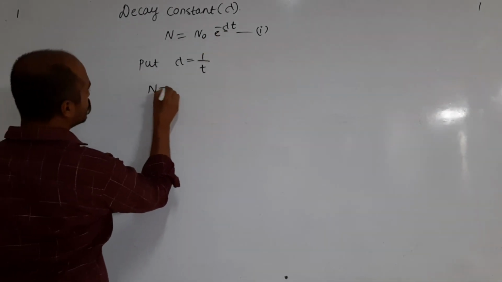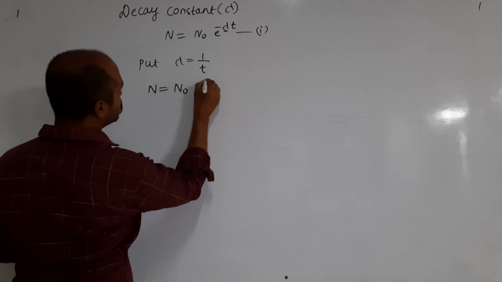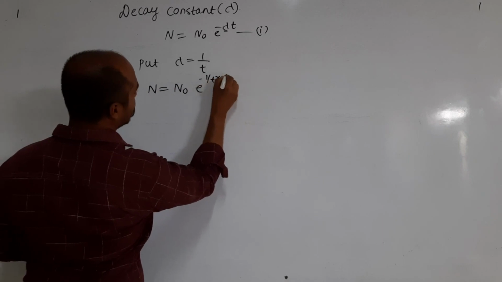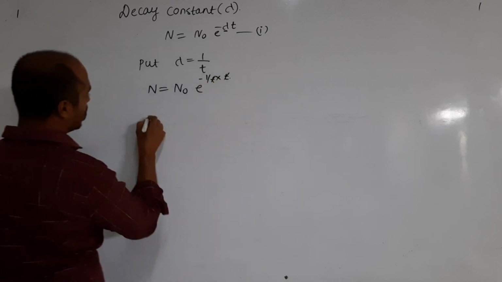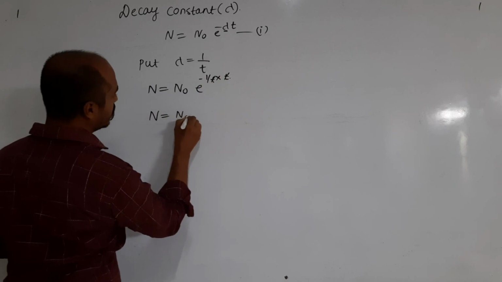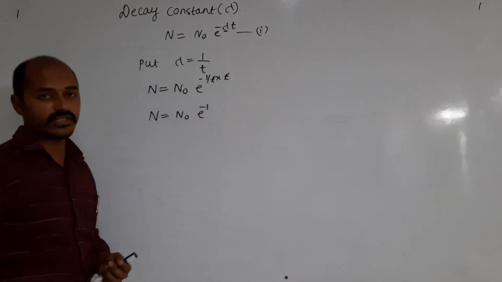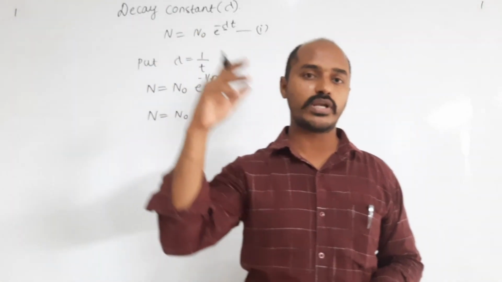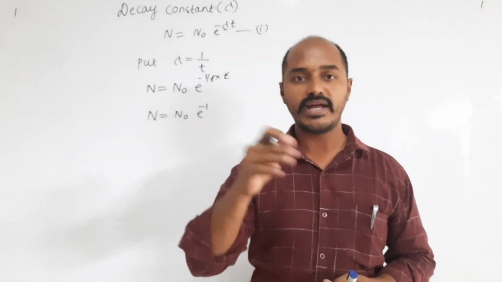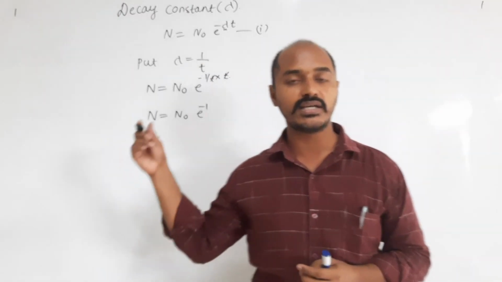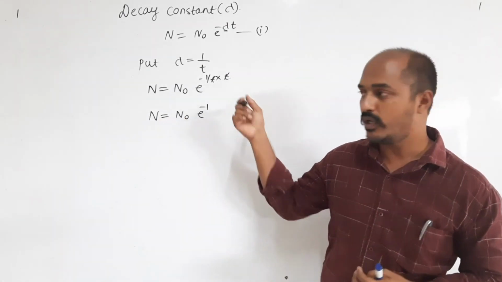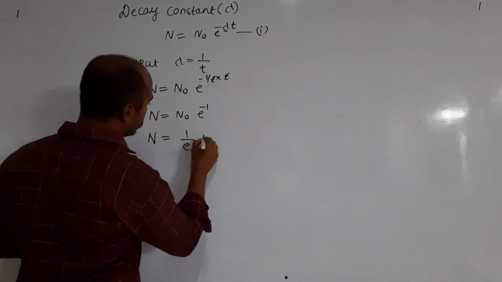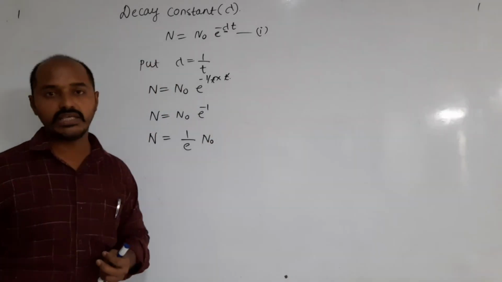So N is equal to N naught e raised to minus 1 by t, multiplied by t. Here t gets cancelled. What will remain? N is equal to N naught e raised to minus 1. So we got this equation. If we have x raised to minus 1 or y raised to minus 1, it becomes 1 by x or 1 by y. Similarly here we have e raised to minus 1. That will be N is equal to 1 by e times N naught.